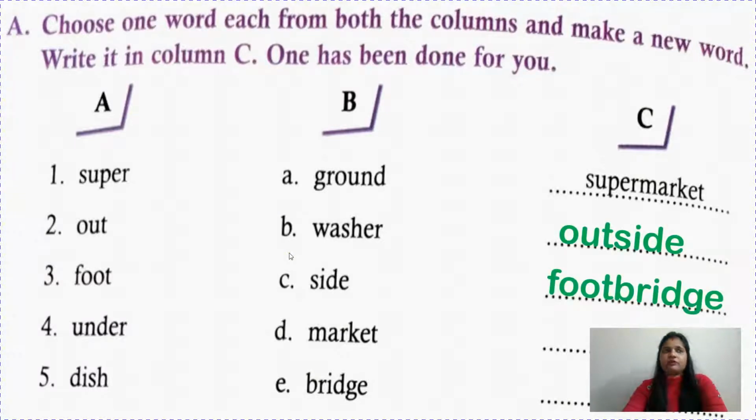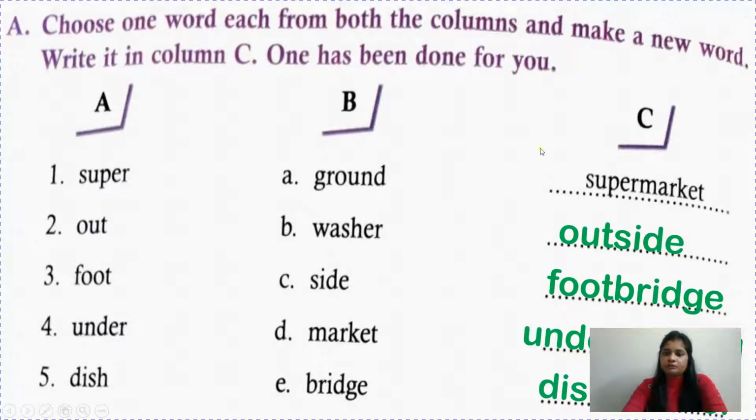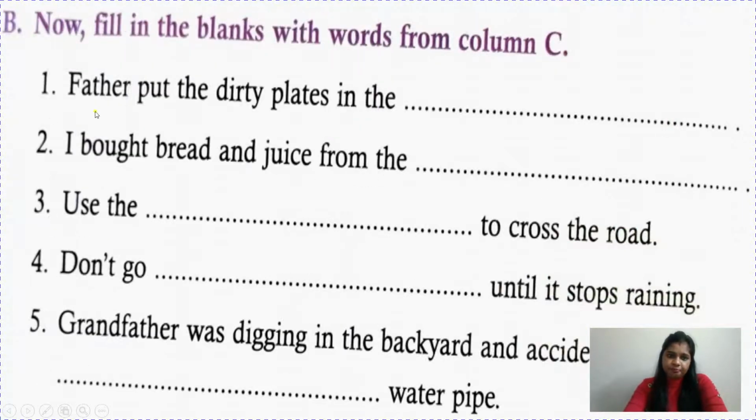Footbridge, children, where pedestrians can walk. Okay. Underground. Then last is dishwasher. Now what you have to do here is fill in the blanks with words from column C. From column C means this one. So just remember the words: supermarket, outside, footbridge, underground and dishwasher. We have to use these 5 words here.